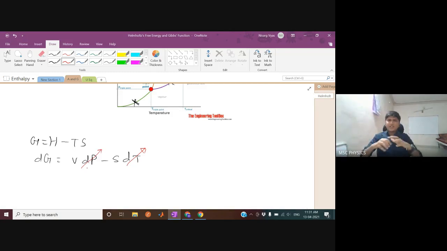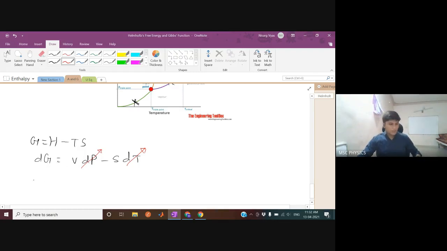Generally the temperature is eventually the room temperature, ambient temperature, and the pressure, since you do those processes in the open container, pressure is also the atmospheric pressure. So eventually both of these are constant for chemistry purposes in the chemistry laboratory, or in the case of phase transitions as well. So in those cases, this G remains constant, and that's why this is useful.